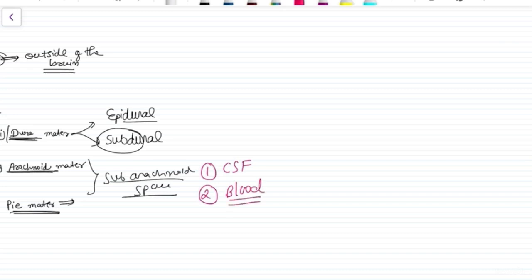As you know, the blood vessels from the carotid artery, the circle of Willis, the middle cerebral artery and other arteries are present inside the subarachnoid space along with the CSF, right? So the subarachnoid space is very important from a clinical point of view.